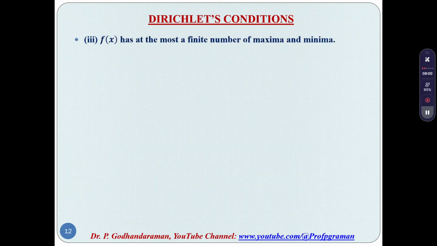And then the third condition: f of x has at most a finite number of maxima and minima.